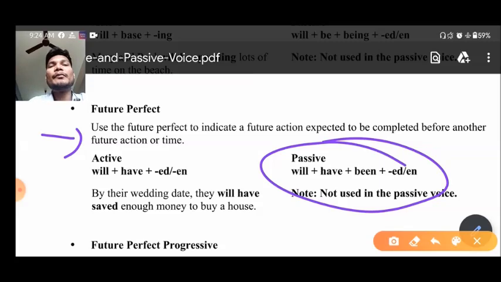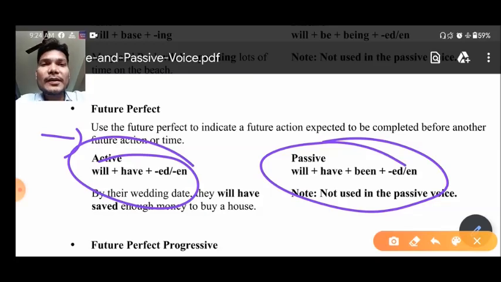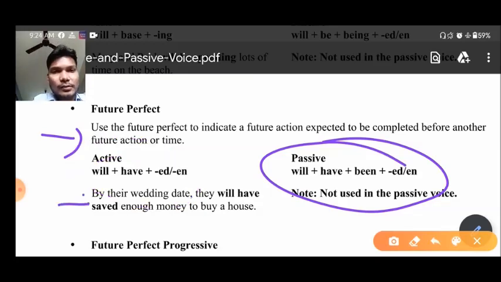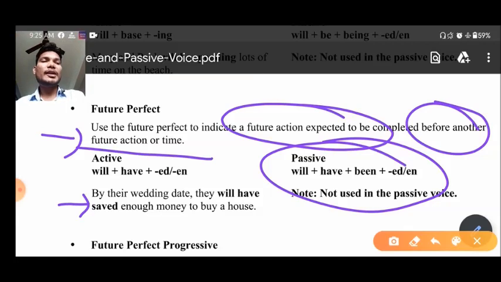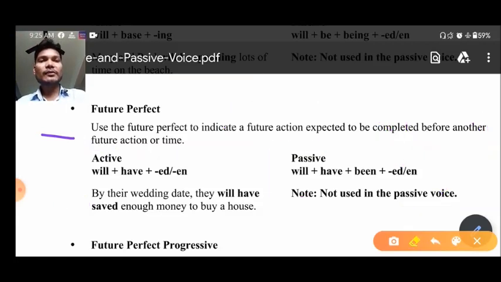so that you can get some idea. So while making active voice, it means if you want to make a simple sentence, you can make it like this: will plus have plus past participle. Example that you can see here: by their wedding date they will have saved enough money to buy a house. Okay, so this is the action that is going to happen in the future before another future action or time. So this is how it will take place.